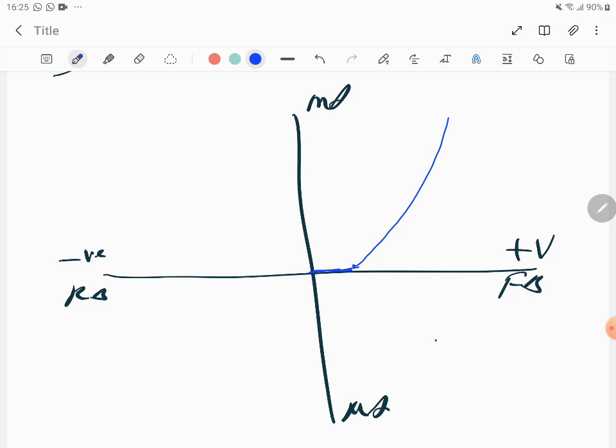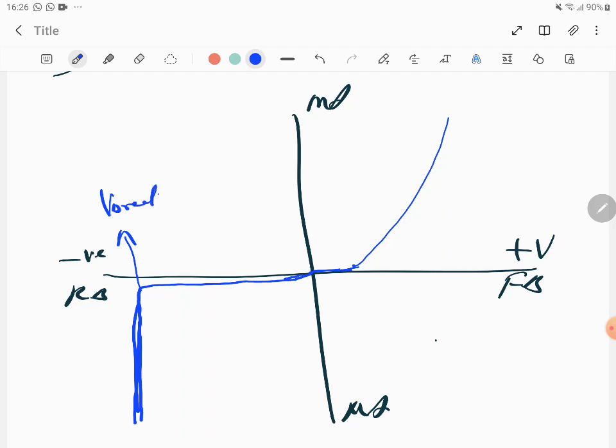Why is that current zero? I'll answer that now. In the reverse bias mode, the curve is going to be closer to the x-axis, and then it goes like this. This is steeply increasing; however, steeply increasing, it's only microamps. You don't have to care. But this is called breakdown voltage.